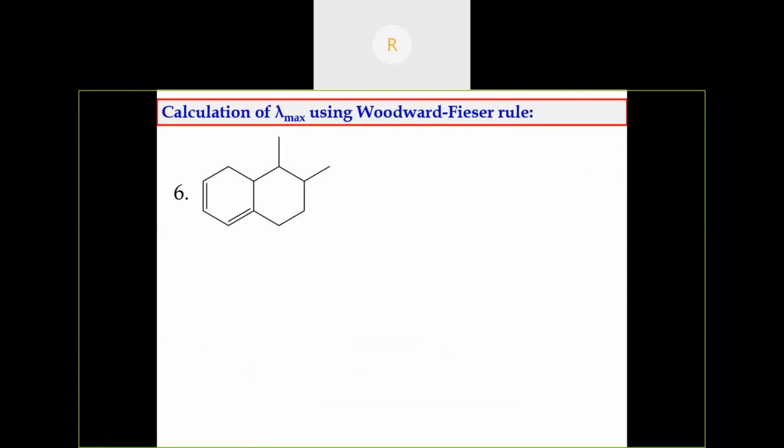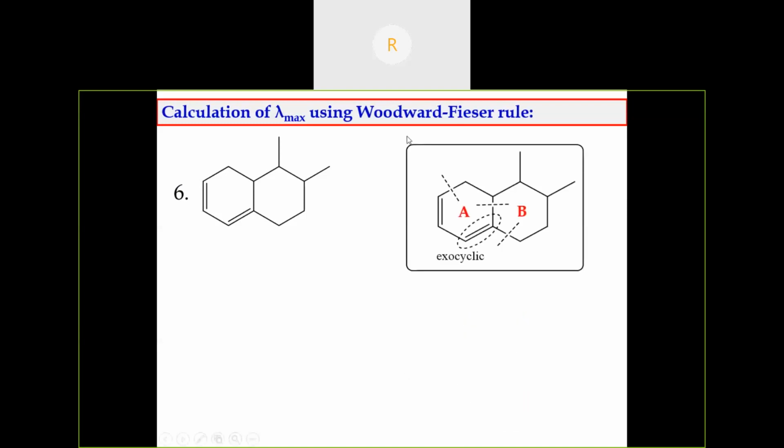So, another example. This is also a cyclic diene. Is it homoannular or heteroannular? This is a homoannular diene because the conjugation is present inside only one ring. Then alkyl substituents. Starting from here, there is one alkyl substituent, here another, and here another alkyl substituent. So there are 3 alkyl substituents.